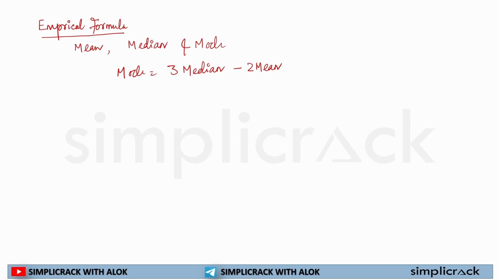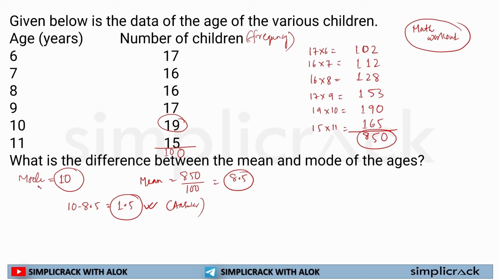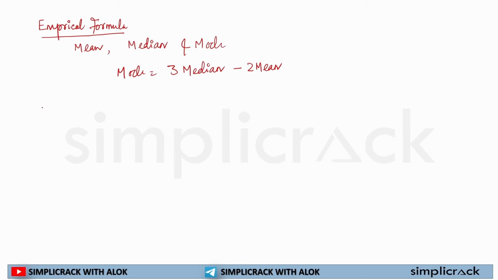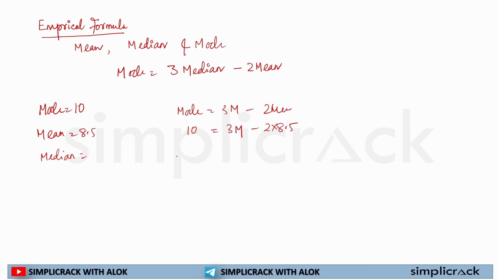If in the above question we have the mode and mean and we have to calculate the median, say in a question the mode is 10, the mean is given as 8.5, and we have to find the median. How would we find it? We'll write mode is equal to 3 median minus 2 mean, then 10 is equal to 3 into median, which is unknown to us, minus 2 into mean 8.5.